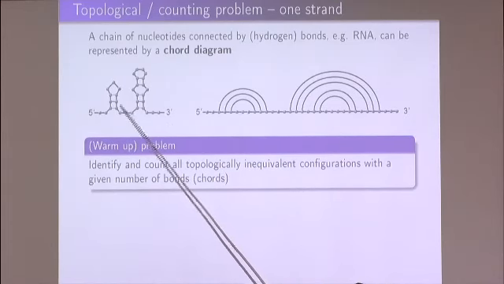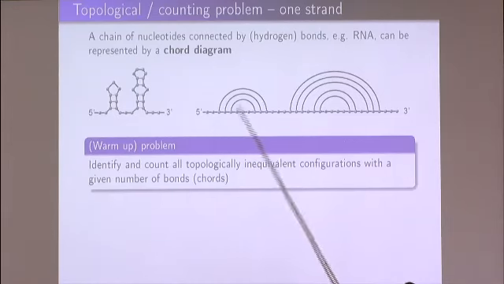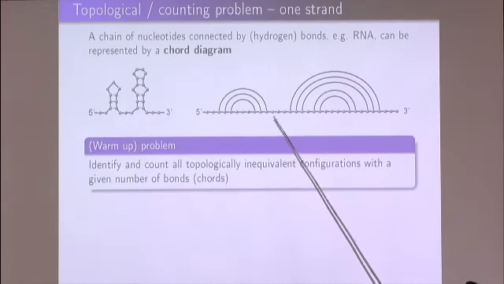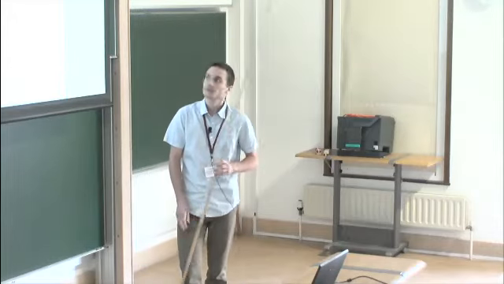So, for example, these 3 hydrogen bonds correspond to these 3 arcs, and these 5 to those arcs, and I often call those arcs chords. And of course, this is quite a simplified model, but it gives some exact results, which I'm sure are interesting also in the RNA context or also DNA context and so on. So a sort of warm-up problem is to count and identify all such possible configurations which consist of a given number of these chords or bonds.